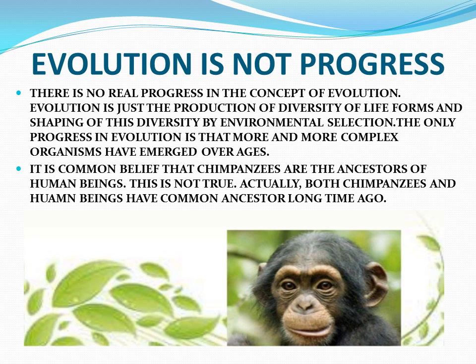Newly formed species may have a better adaptive advantage in comparison to the older species in the prevailing environmental conditions. But we cannot say that evolution is progress.